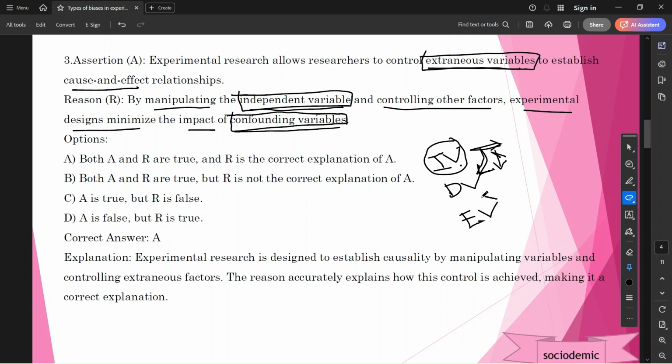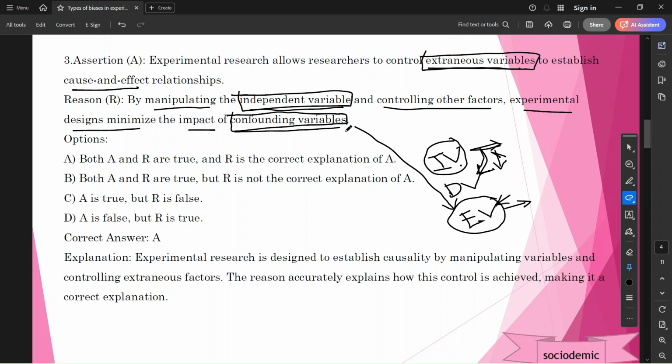But for the extraneous variable, there is no control by the researcher. These are external variables. There is no control of the researcher on this extraneous variable. In that extraneous variable, confounding variables are also there. A confounding variable is also called an extraneous variable. So extraneous variable is related to confounding.